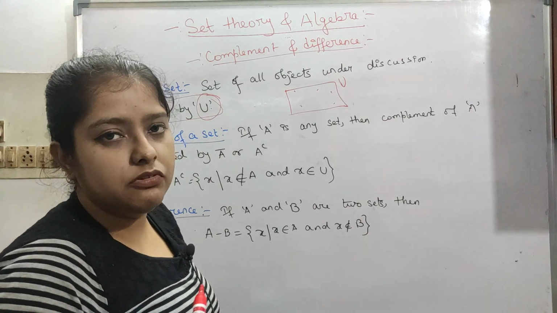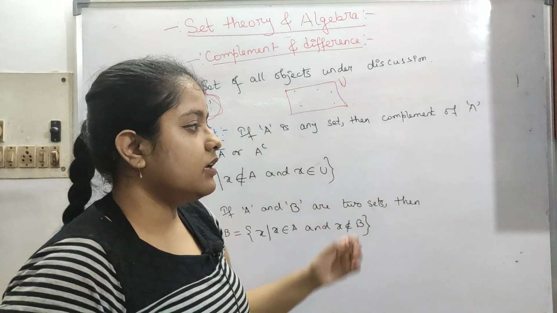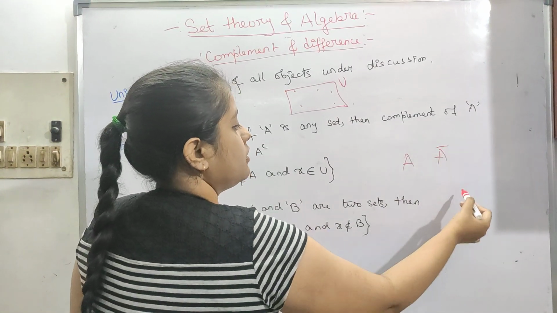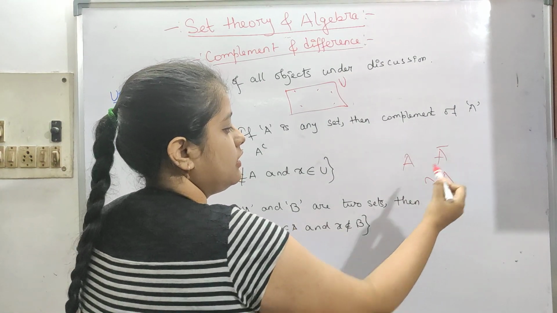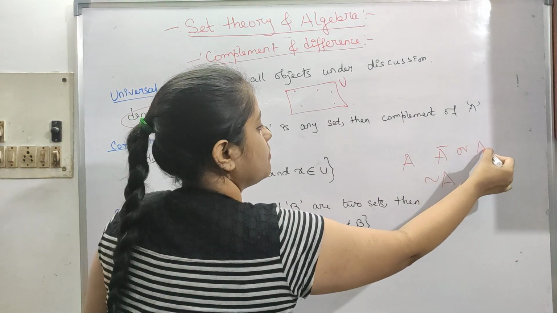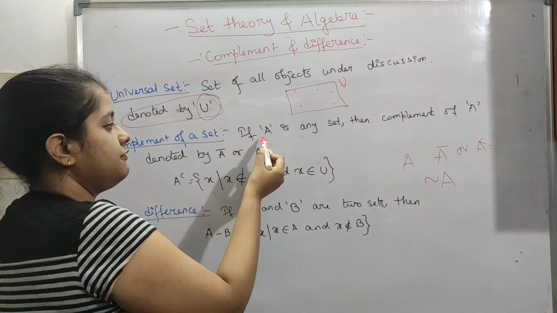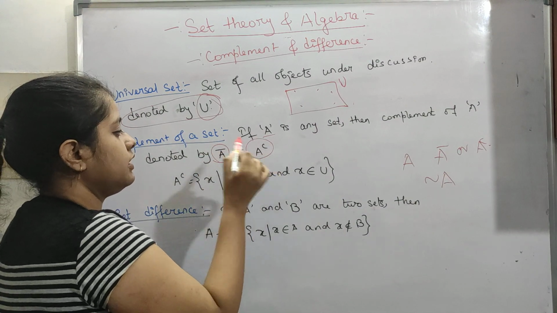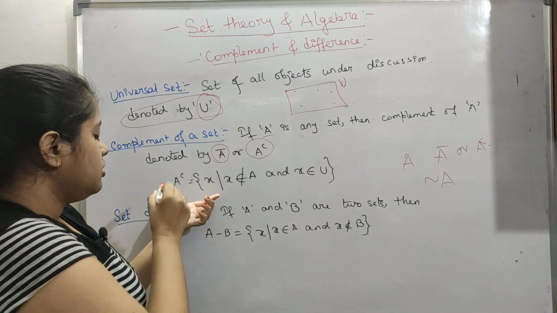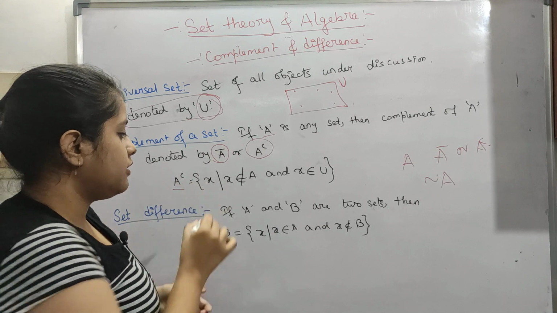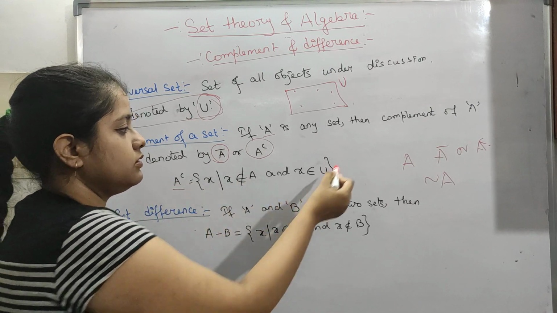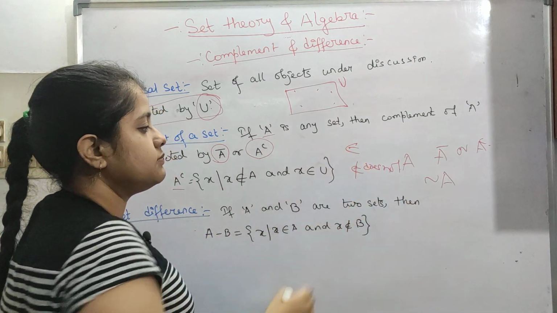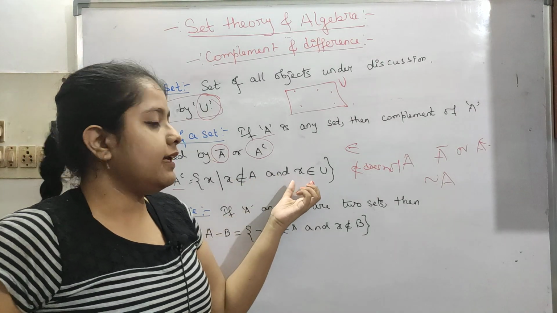We have used complement a lot of times, even in sets and mathematical logic. So if A is this, its complement will be A bar. In our mathematical logic we have seen negation. Here we can write it as A complement. In words, if A is any set, then the complement of A is denoted by A bar or A complement. So A complement is equal to {x : x ∉ A and x ∈ U}.